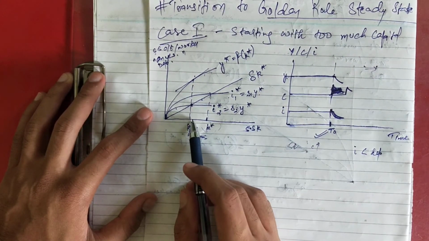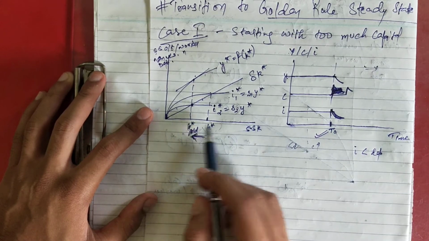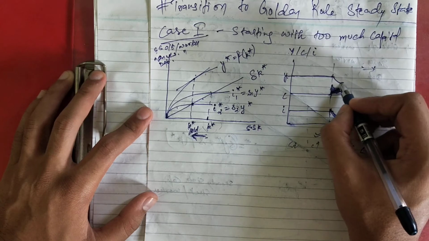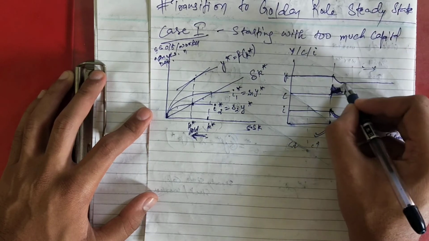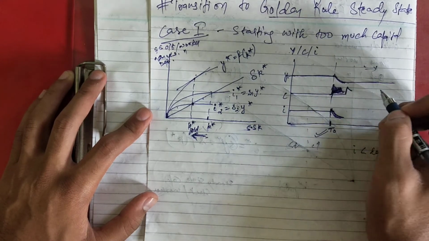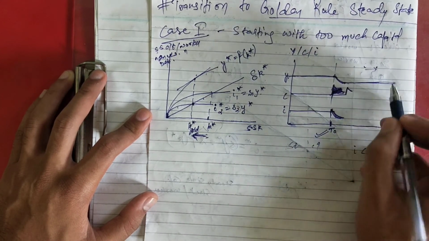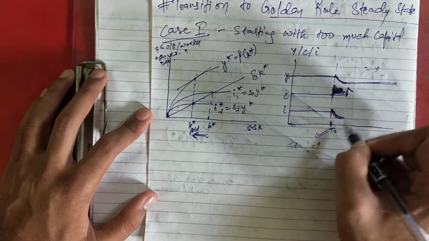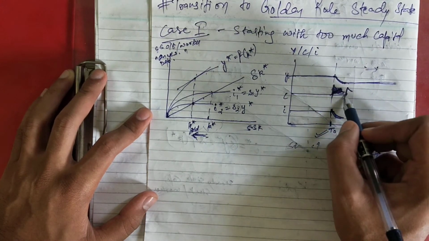So now we have reached the steady state. So now again at steady state, you know it will be constant, right? So it will decrease until it reaches the new steady state, right? Okay, then again it will become constant. For consumption, this is T naught. Okay, assume this is T naught. I just messed up with the diagram. So this is your T naught.